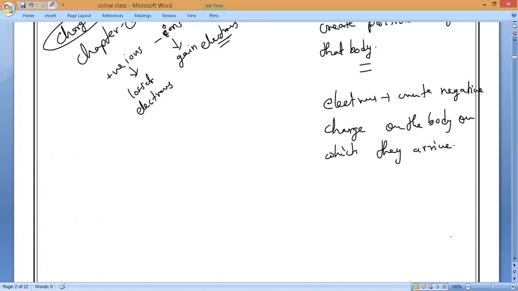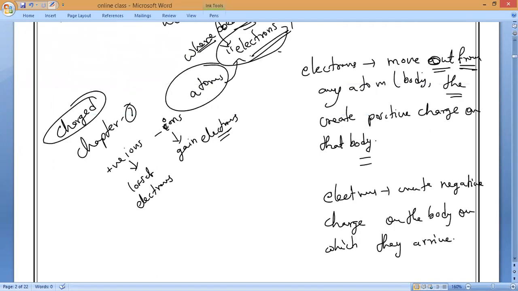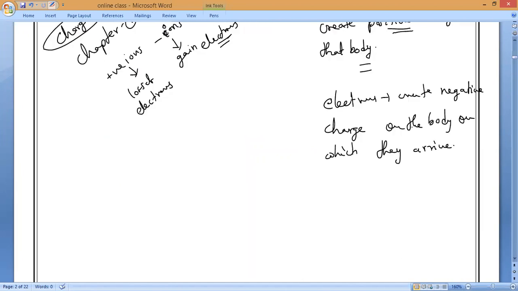Now, the chapter begins with this point only. What is that point? A body from which electrons are moving out will turn into positive charge. A body to which the electrons are arriving will turn into negative charge.